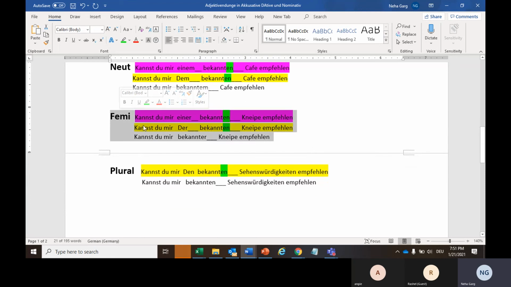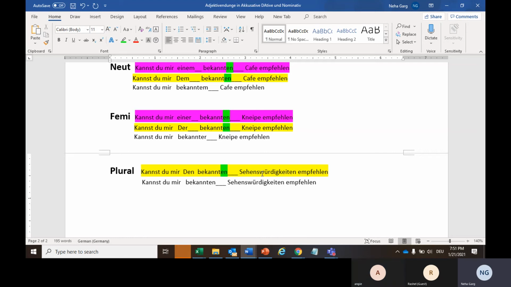Angie, please quickly read this one also, this feminine case and this plural case also. Kannst du mir einer bekannten Kneipe empfehlen? Kannst du mir der bekannten Kneipe empfehlen? Kannst du mir bekannter Kneipe empfehlen? Kannst du mir den bekannten Sehenswürdigkeiten empfehlen? Kannst du mir bekannten Sehenswürdigkeiten empfehlen?